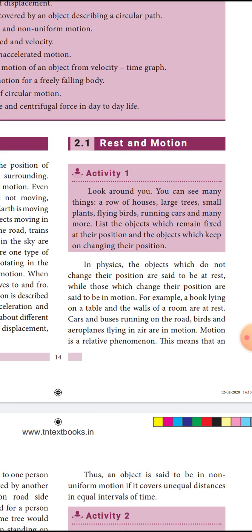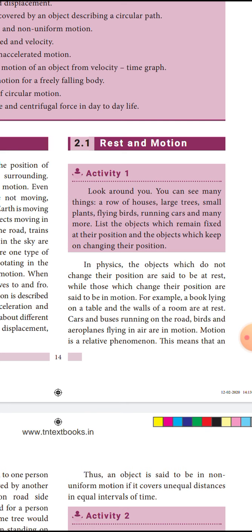Look at the example. For example, a book lying on a table and the walls of a room are at rest. If a book is lying on the table, it is at a rest position. In our room, is the wall moving here and there? No, it is staying at a rest position. Cars and buses running on the road, birds and aeroplanes flying in air are in motion.